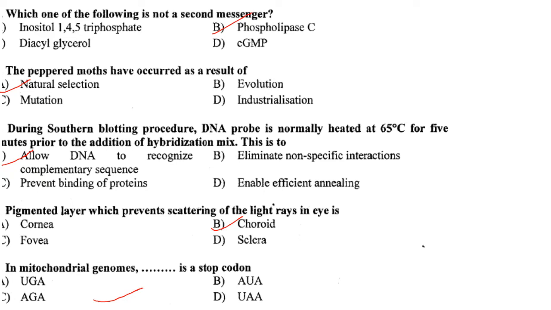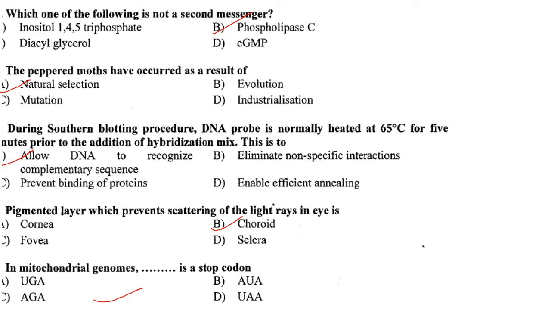Answer is option A. During the Southern blotting procedure, the DNA probe is normally heated at 65 degrees Celsius for 5 minutes prior to the addition of hybridization mix. This is to allow DNA to recognize complementary sequences. So during Southern hybridization, the DNA probe is heated at 65 degrees Celsius for 5 minutes prior to addition of hybridization mix, so that the probe can go and bind there.